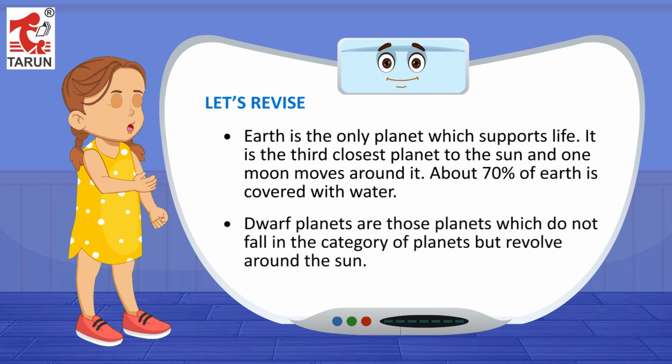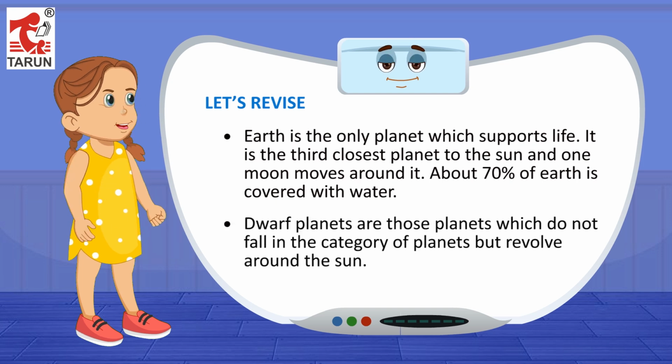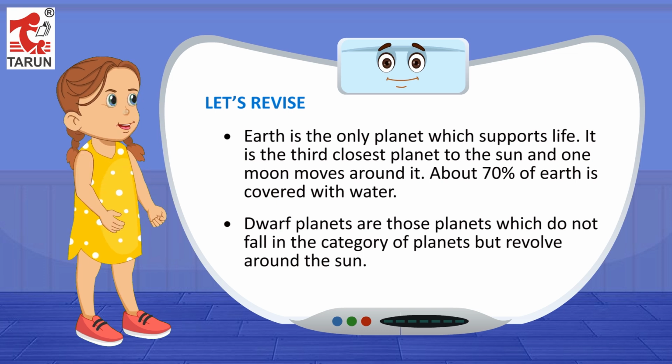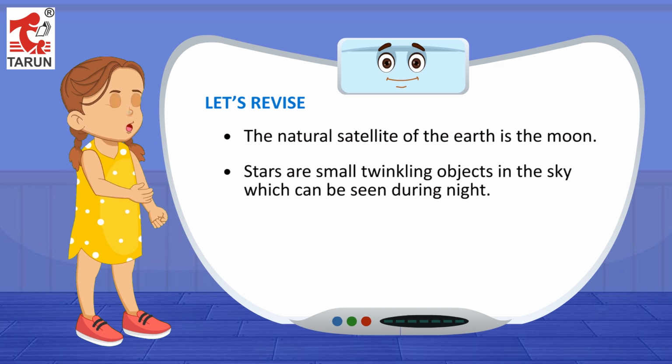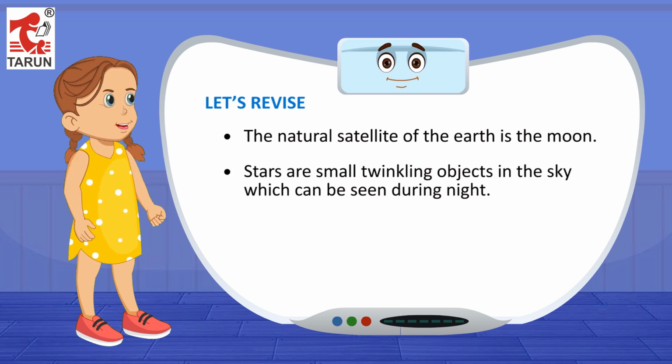Dwarf planets are those planets which do not fall in the category of planets but revolve around the sun. The natural satellite of the Earth is the moon. Stars are small twinkling objects in the sky which can be seen during night.